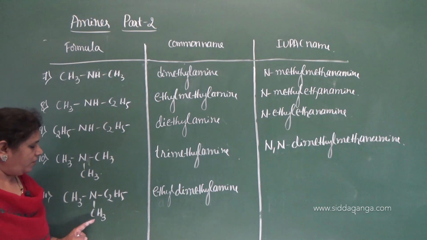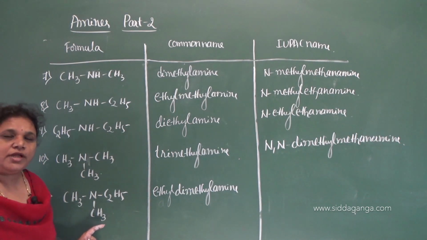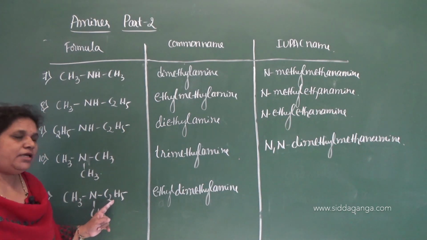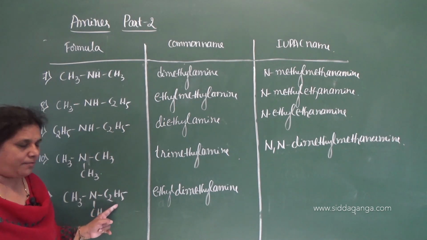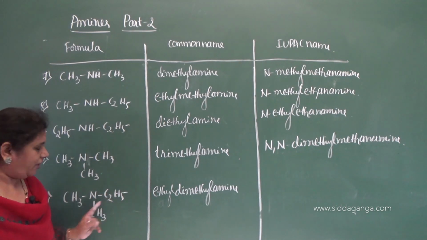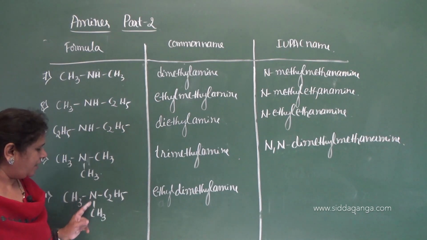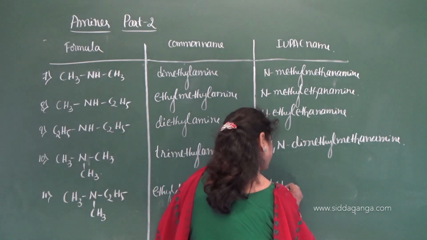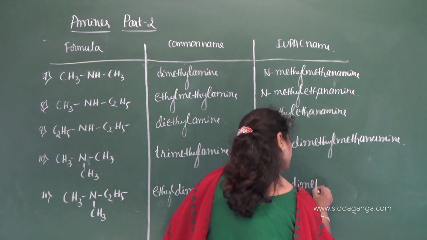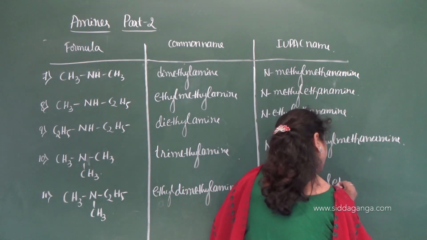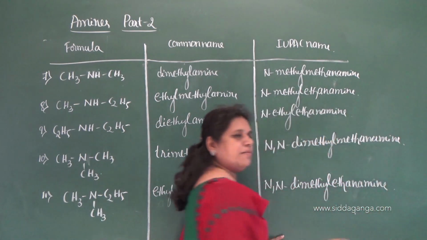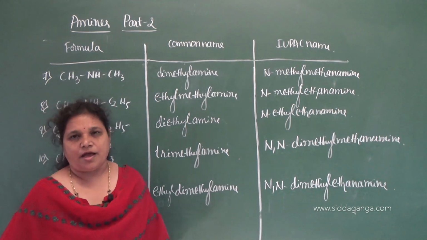While going with the IUPAC name, you had to take the smaller alkyl group as a prefix. Therefore N-methyl, N-methyl. Ethyl is with a more number of carbon. You need to take it as a root word. Therefore N, N dimethyl ethanamine. N, N dimethyl ethanamine is the IUPAC name.